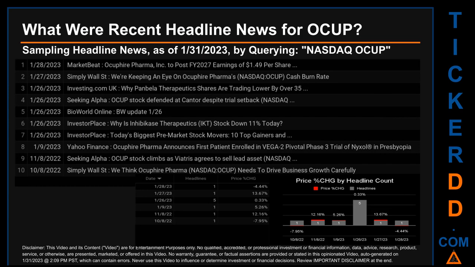The keyword that I used was a combination of the exchange and the ticker symbol, NASDAQ: OCUP. The results show 10 unique headlines, published across 6 unique dates. Publication dates spanned 112 days. The latest publication was Saturday, January 28, 2023, when MarketBeat published the headline that read, Occupier Pharma to post FY 2027 earnings of $1.49 per share.